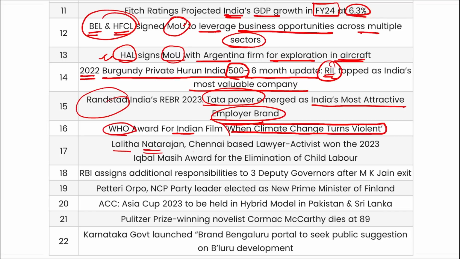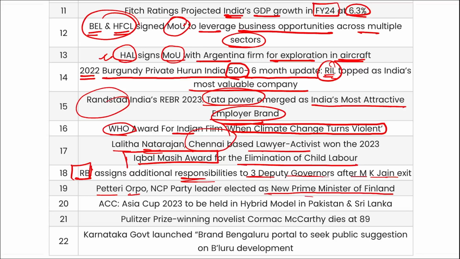Lalita Natarajan, a Chennai, Tamil Nadu based lawyer activist, has been awarded the Iqbal Masih Award for her contribution towards the elimination of child labor. RBI has assigned additional responsibilities to 3 deputy governors after MK Jain has exited. Petteri Orpo has been appointed as the new Prime Minister of Finland.